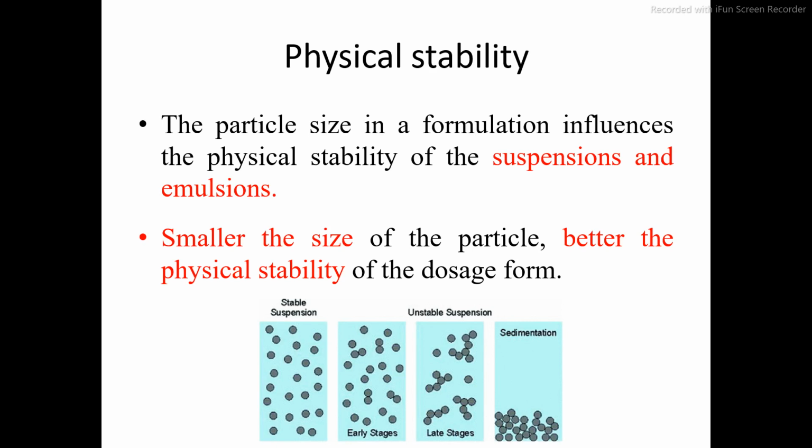As it remains in standing position, the particles slowly start contacting each other, initially forming some flocs, and finally forming a cake or sediment at the bottom of the container. Once this type of sediment or cake forms, it becomes very difficult to disperse the suspension again, and that's why particle size must be smaller. If the particle size is smaller, the particles will sediment very slowly, and after shaking they will disperse uniformly again.